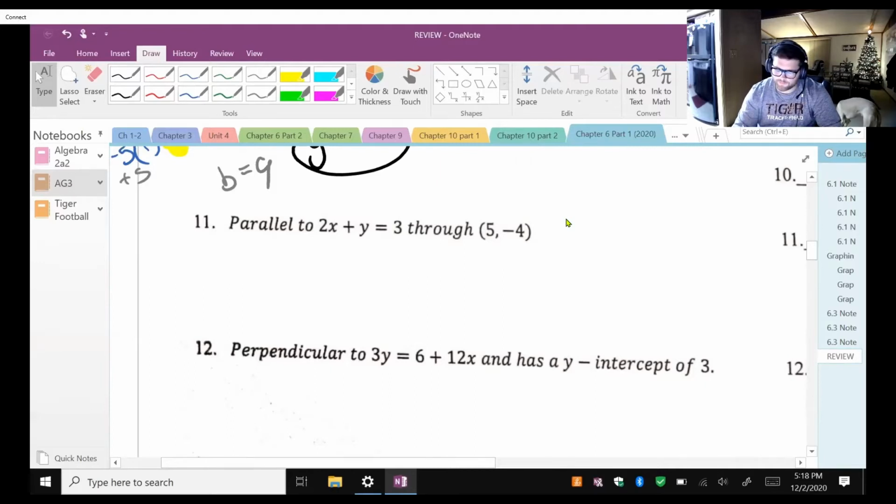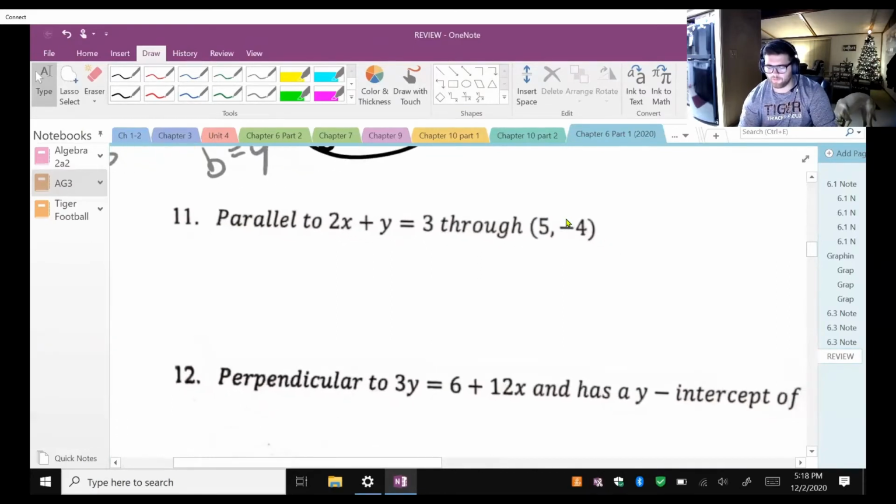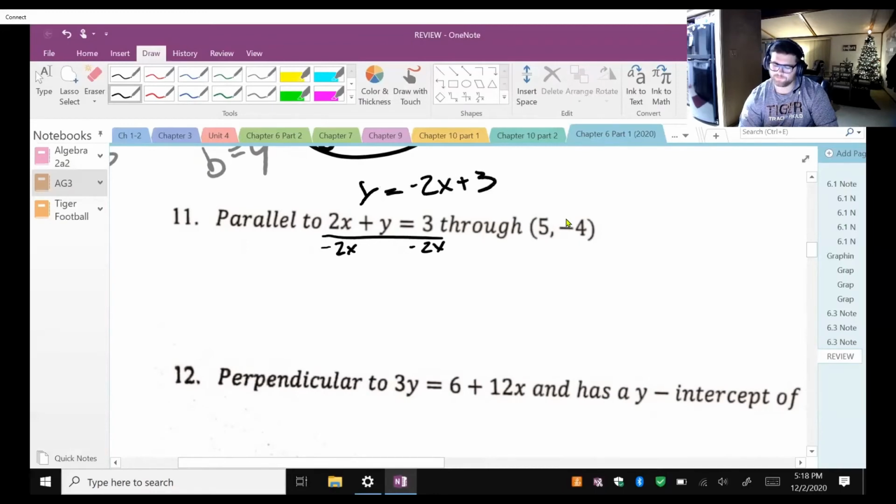All right, so number 11, first thing, we need to get it in the slope-intercept form. This is not in the slope-intercept form. That 2x needs to go over to the right side. So I need to subtract 2x from both sides. Then I get y equals negative 2x plus 3. Okay, now we're good to go.